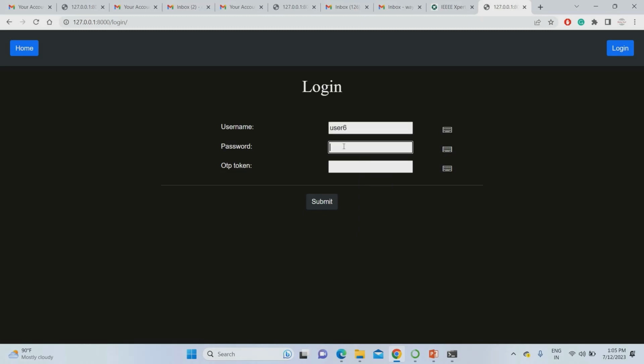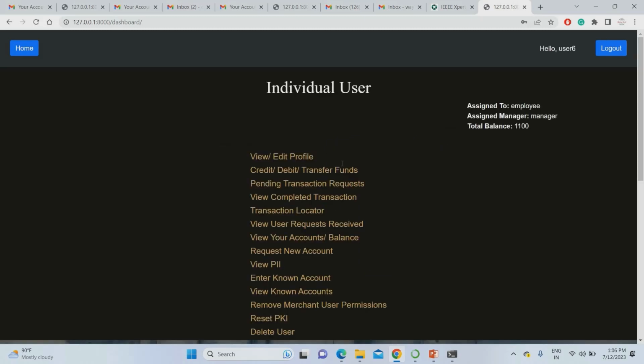Password for user 6 was Madan$123, the common password for each and every project. Madan$123. You can change your password in settings, that's not an issue. Then I'm going to use the OTP for user 6, 957067. This is the OTP for the user in the Google Authenticator. Now you can see individual user name was user 6. That is the individual user, the person who is going to use the banking account.